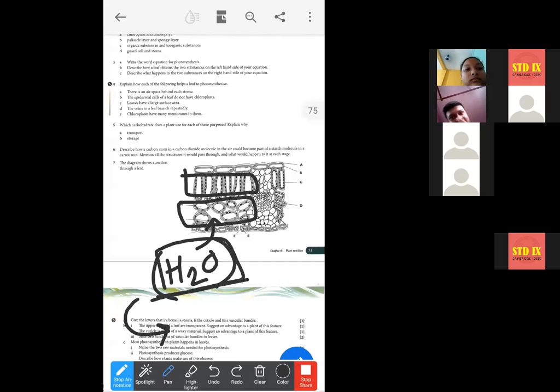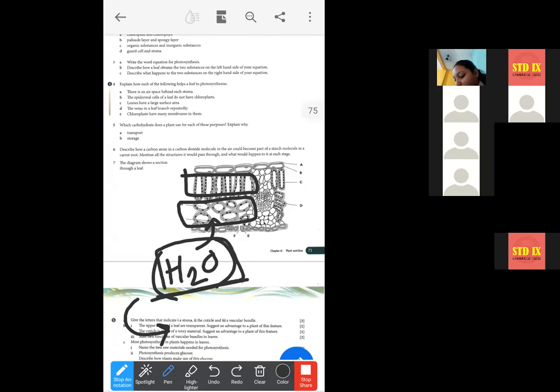Water molecules, not water, okay. And reacts with water molecules within bracket H2O to produce the food or glucose.